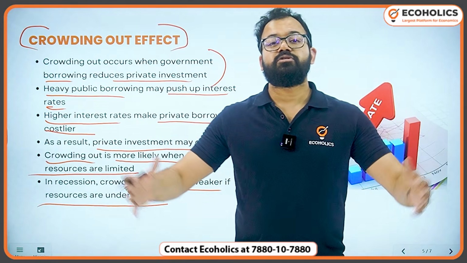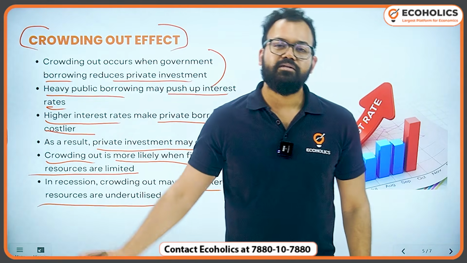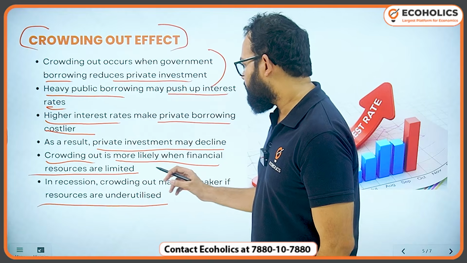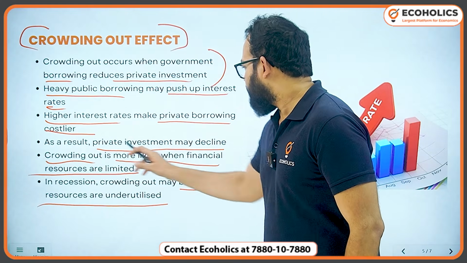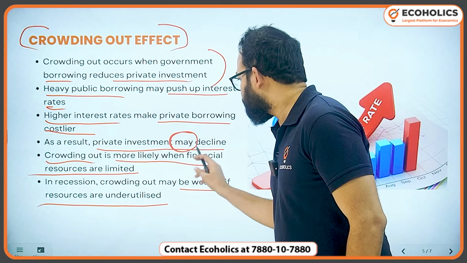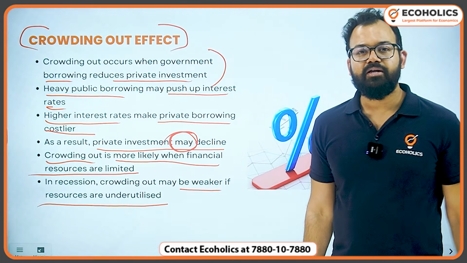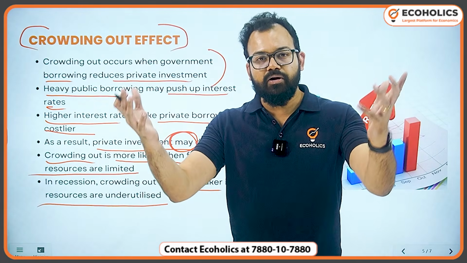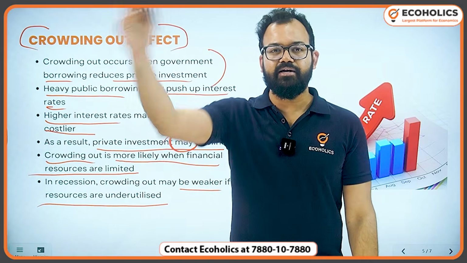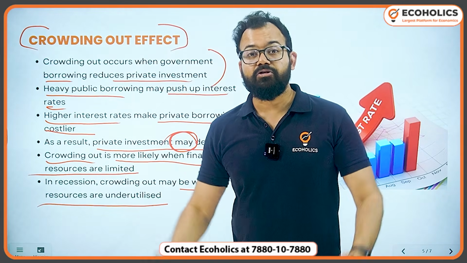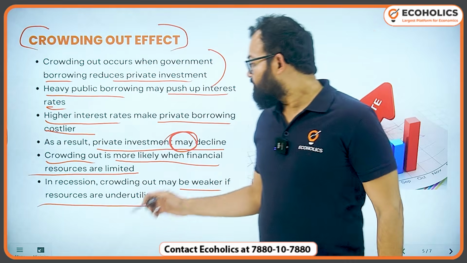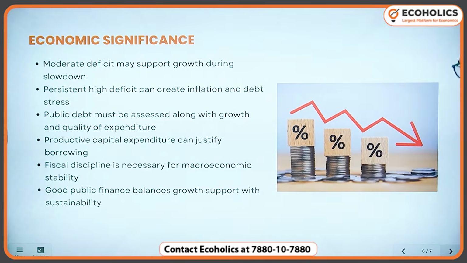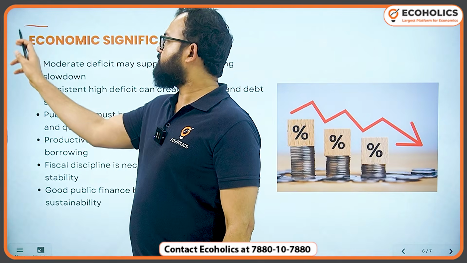It means if resources are high and demand is low, then this crowding out effect will be low. So here the one word that is very important is that as a result, private investment may decline, because if demand is high, private investment may not decline. For example, I'm borrowing at 12%, but I'm expecting a return of 50%. I will borrow at 9% or 12%, doesn't matter, because I'm getting a return of 50% from that capital, because demand is high. So that is why the word may is important. Okay, you cannot say with certainty. Very important slide for UPSC exam perspective.